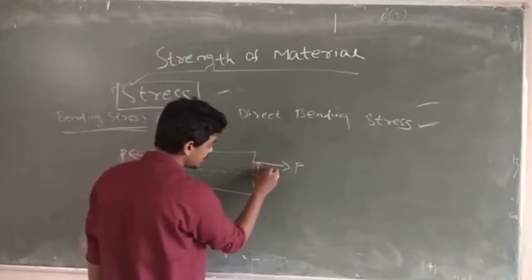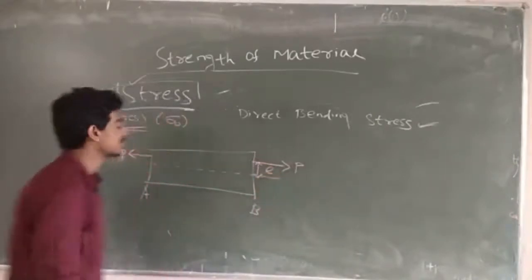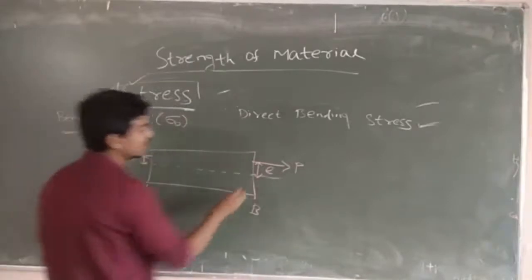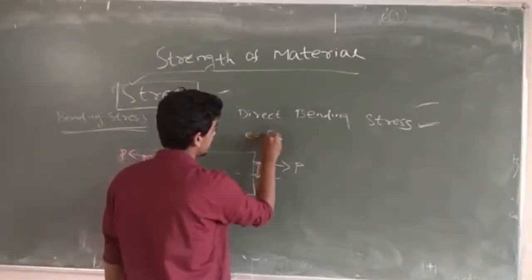Suppose the distance I am denoting here as E. Why have I denoted it E? E is generally called eccentricity.